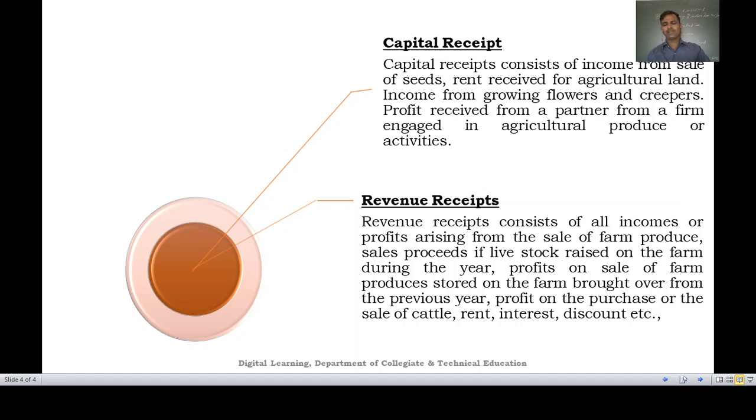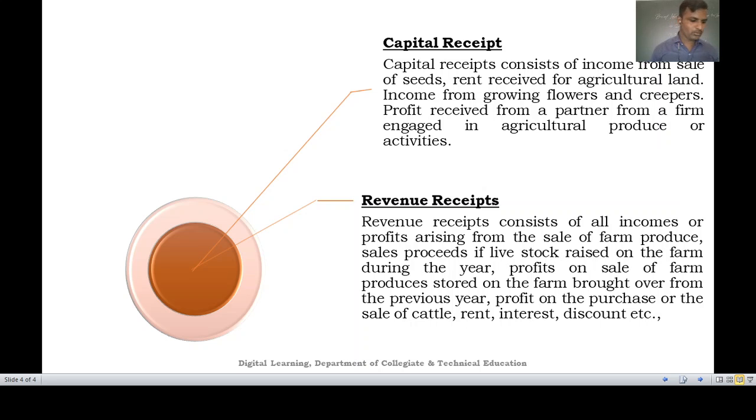About revenue incomes, you should remember normally that these incomes are recurring in nature. So revenue receipts are recurring in nature, okay? But the capital receipt, in one or some other way, is not recurring in nature. It comes only occasionally or once. Okay, so this is the meaning, not the difference, of the capital receipt and the revenue receipts. So hope that you have understood both the basic concepts, that is what do you mean by the capital and the revenue, and what do you mean by the capital receipt and the revenue receipt.